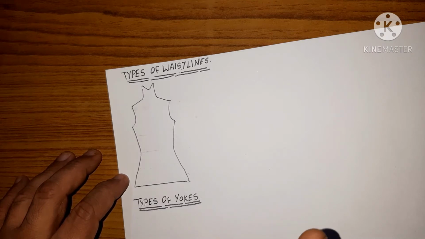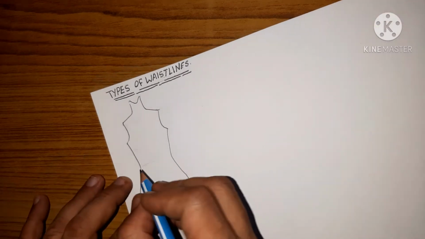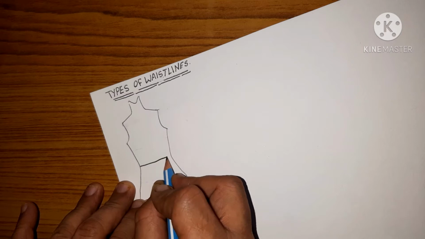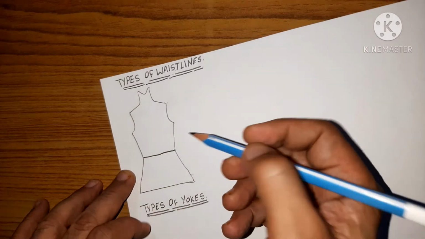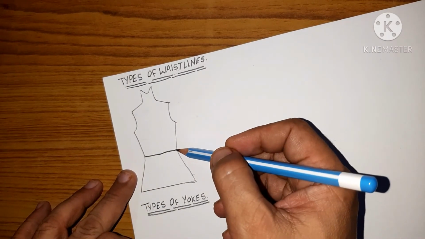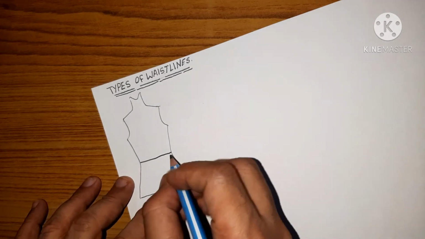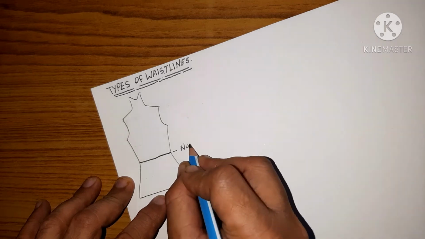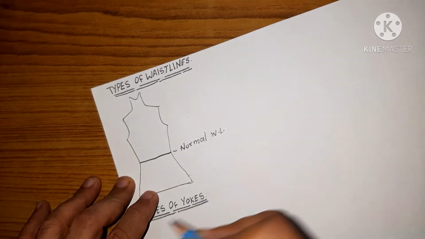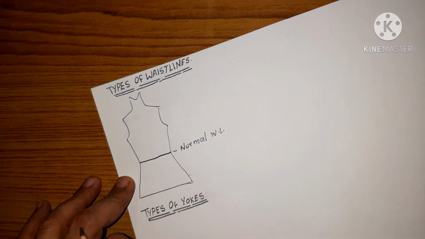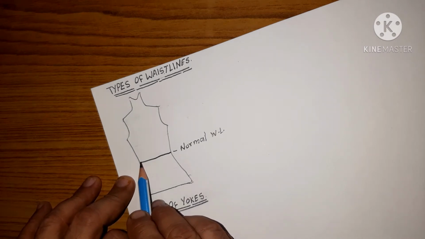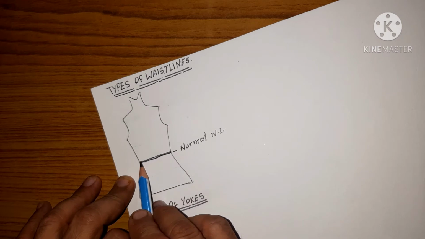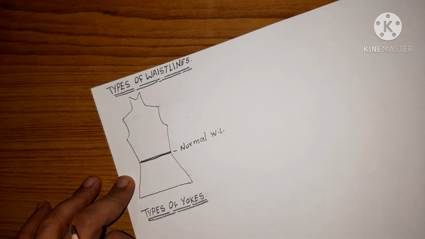We have three types of waistline in fashion. The first one is this. You can see where the bodice is actually connected at the waist. So this is said to be the normal waistline, right? This is the normal waistline where the bodice is connected to the lower area at the proper waist level.